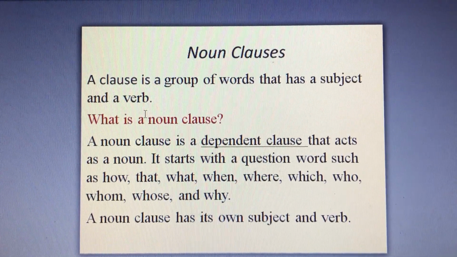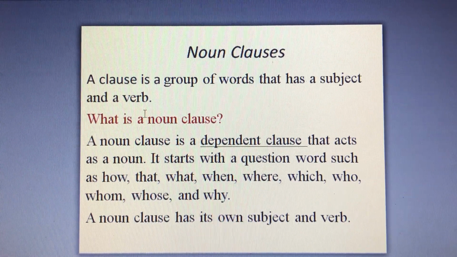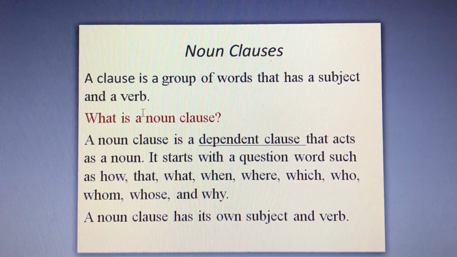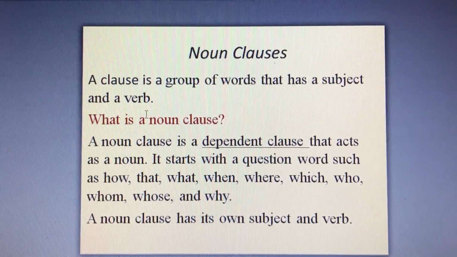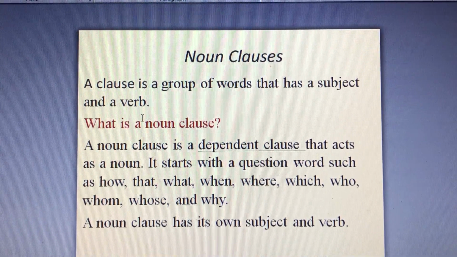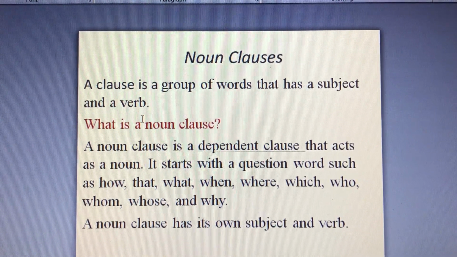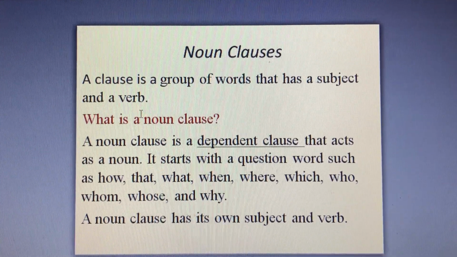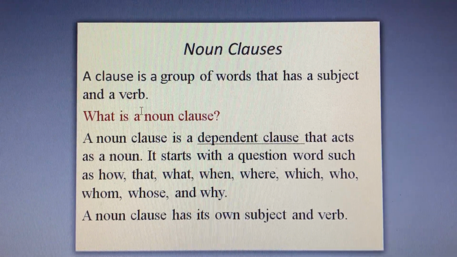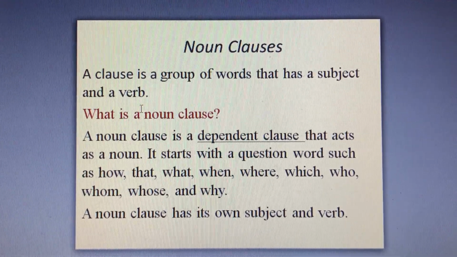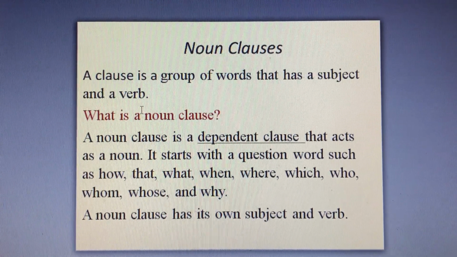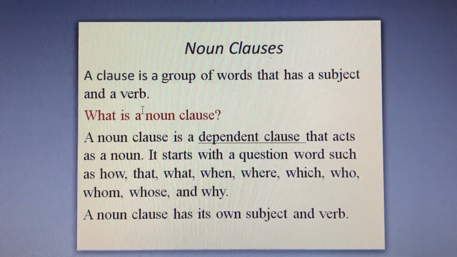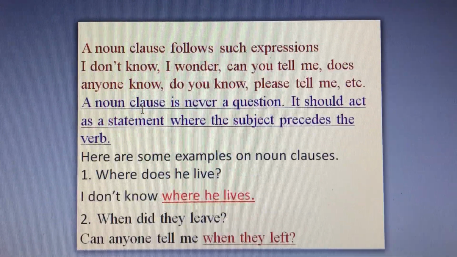It starts with a question word such as how, that, what, when, where, which, who, whom, whose, and why. A noun clause has its own subject and verb. As you all know, a dependent clause is not a complete sentence since it doesn't carry a full meaning. A noun clause is always a dependent clause which functions as a noun. It always starts with any of the question words which I mentioned in the definition. In addition, a noun clause has its own subject and verb.